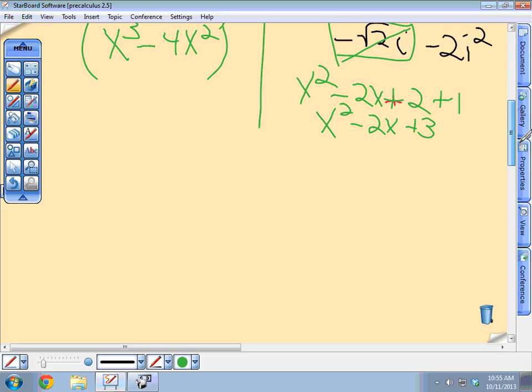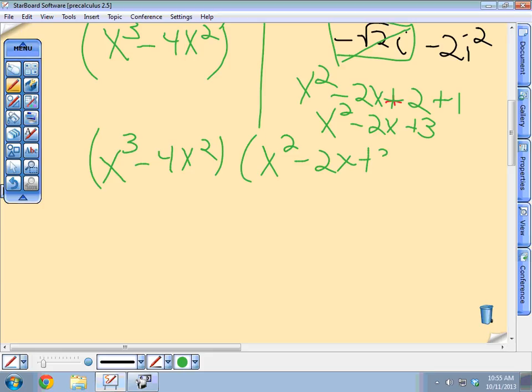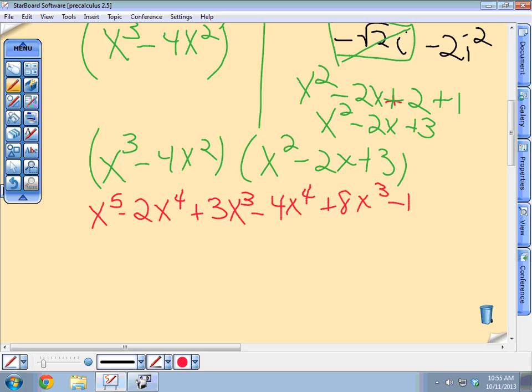Now you've got your real and your complex part. So x cubed minus 4x squared times x squared minus 2x plus 3. And now it was just a simple multiplication. x to the 5th minus 2x to the 4th plus 3x cubed minus 4x to the 4th plus 8x cubed minus 12x squared.